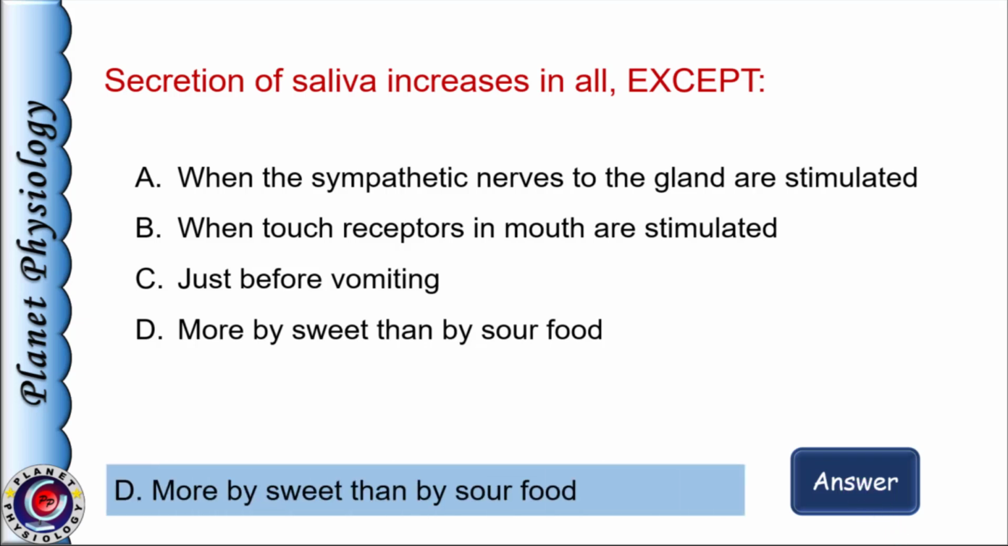Usually sour food causes more salivation than the sweet food. And also remember that both sympathetic as well as parasympathetic stimulation increase salivary secretion, but sympathetic stimulation causes less copious secretion because of vasoconstriction.